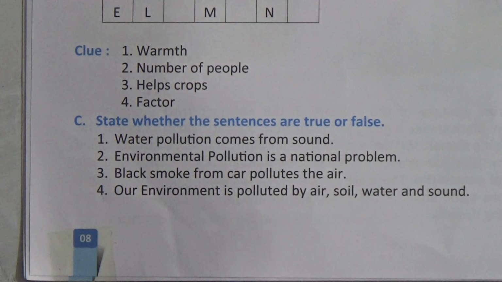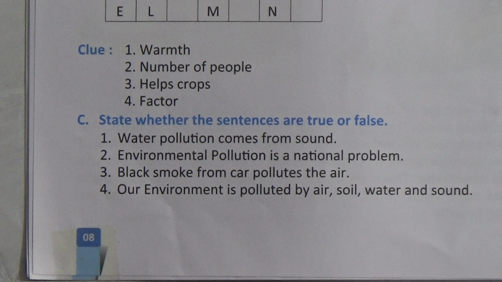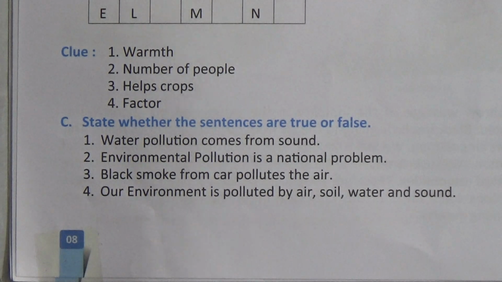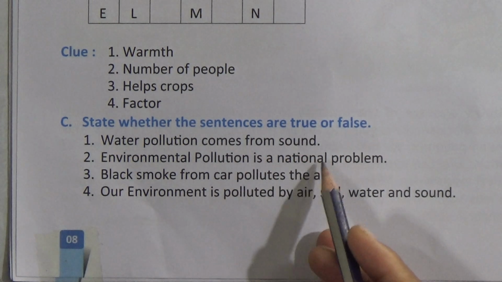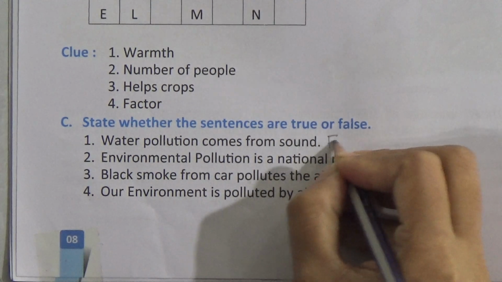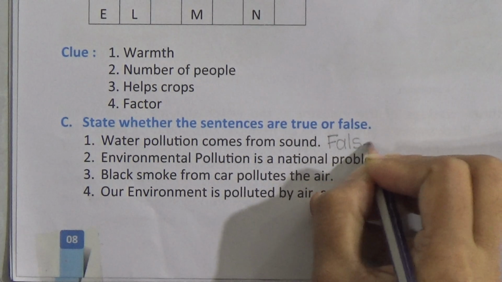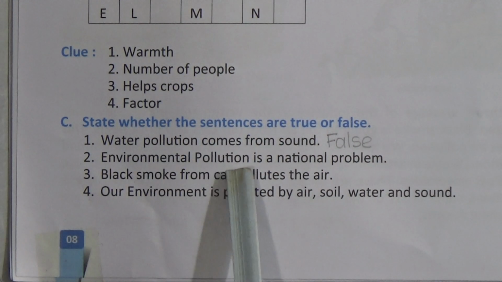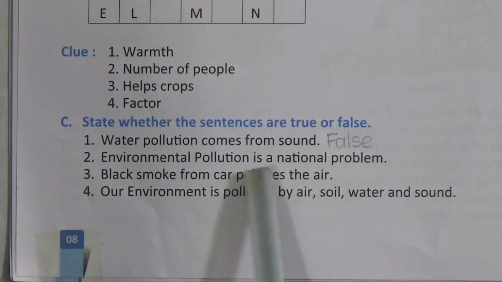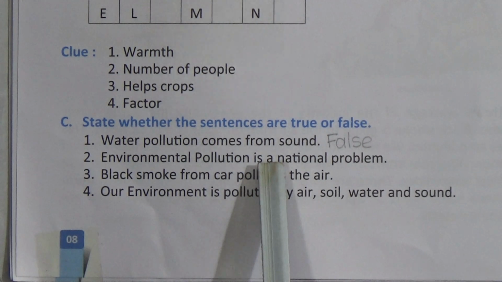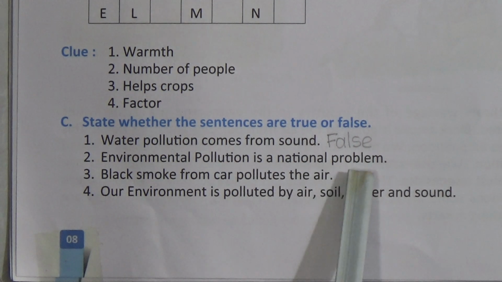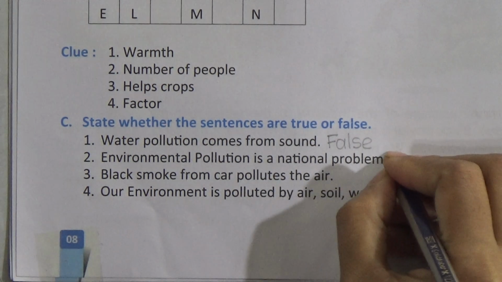Students, do you think that water pollution is coming from sound? No, it's false because sound pollution comes from sound. So definitely it will be false. So write down false. So the first statement is false. Number 2, environmental pollution is a national problem. Students, do you think it is a national problem? Yes, this statement is true because environmental pollution is our national problem. So you have to write down here true.